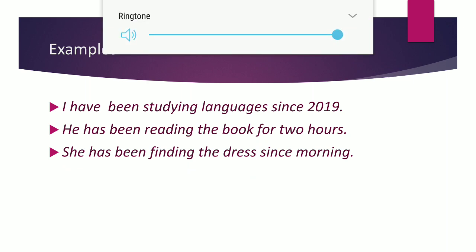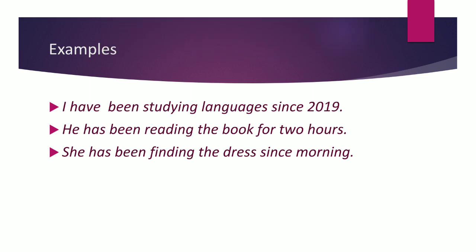So in this way we are using different types of sentences. But if we talk about the negative, then he has not, right? He has not been reading the books. Okay, and if we talk about interrogative, then: has he been sitting in the bathtub for 15 minutes? The rest of the sentence will remain the same. If we want to convert these sentences into interrogative, then just bring the helping verb to the beginning, like: has she been finding the dress since morning? Has she not been finding the dress since morning? Okay, so in this way we have to convert the sentence.